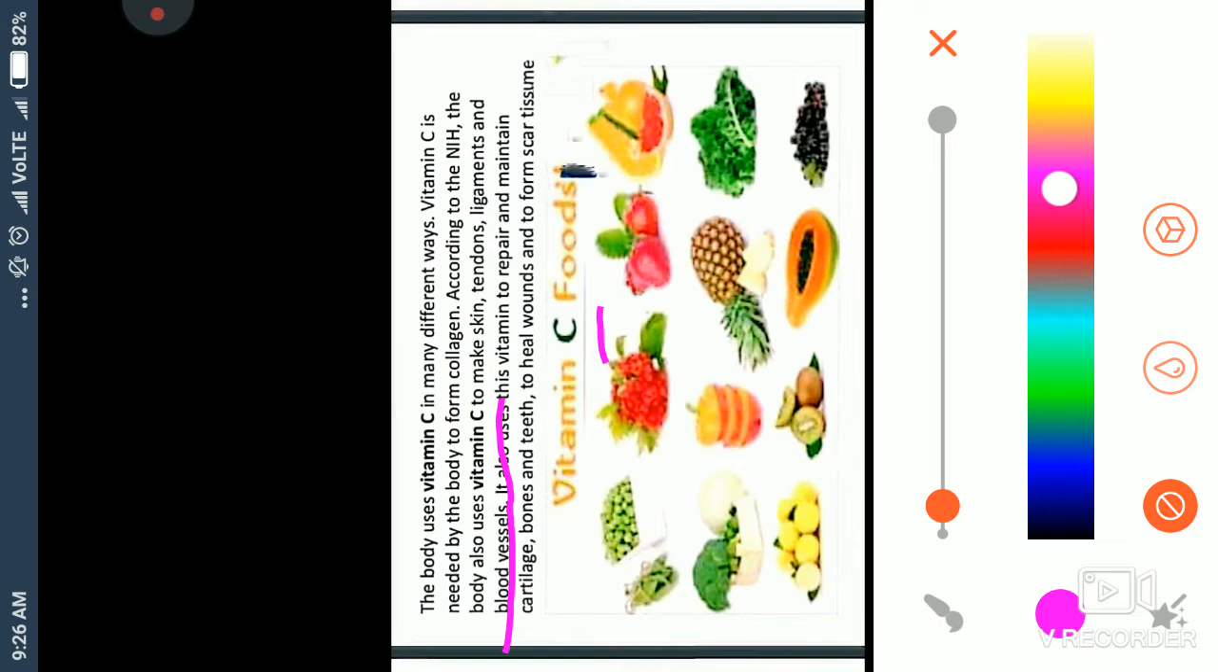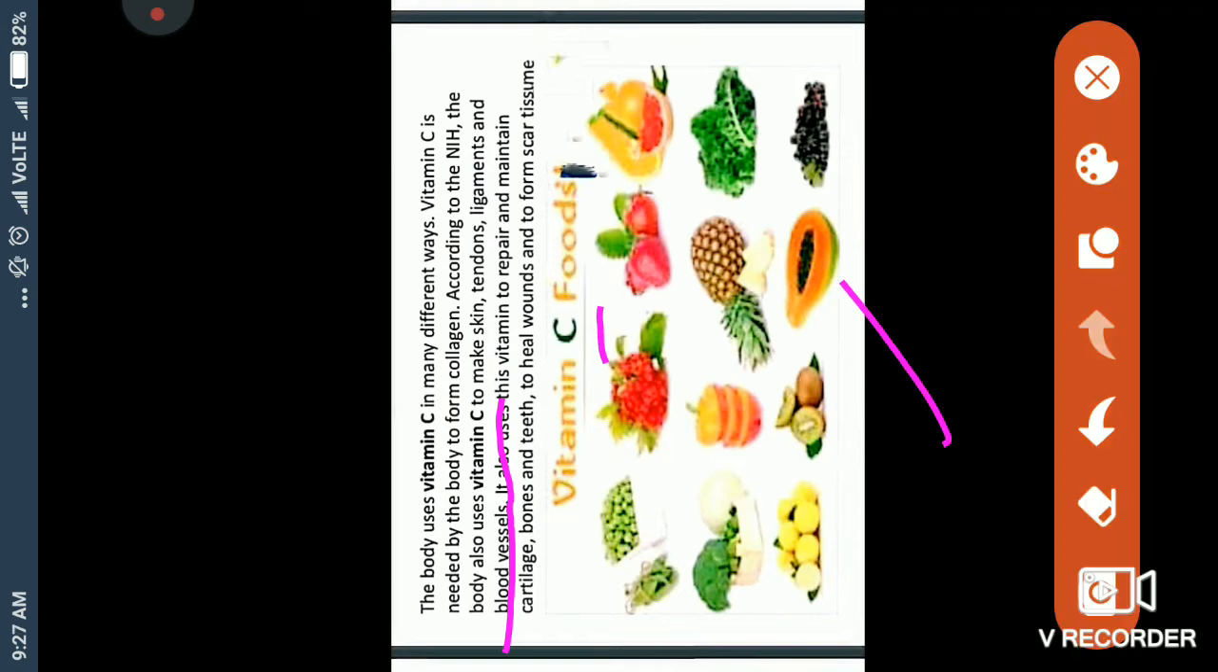Tendons are very small cell-like structures in our bodies, and ligaments join our muscles. Vitamin C strengthens blood vessels, and it also protects our gums and makes them very strong. You can understand that if you never take vitamin C for many days, our gums start bleeding. Understand? So these are the sources of vitamin C.